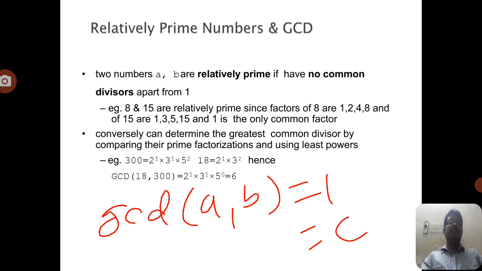Out of these two, one number must be prime and the other number may or may not be prime.